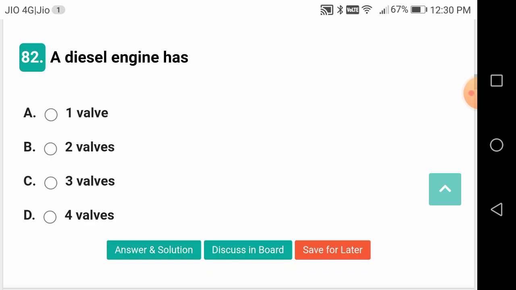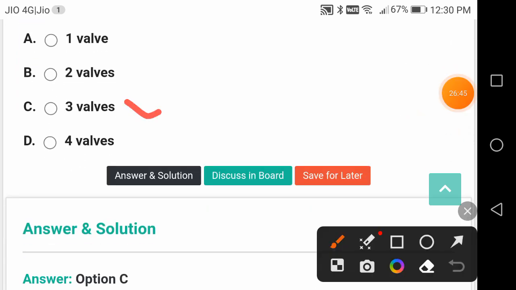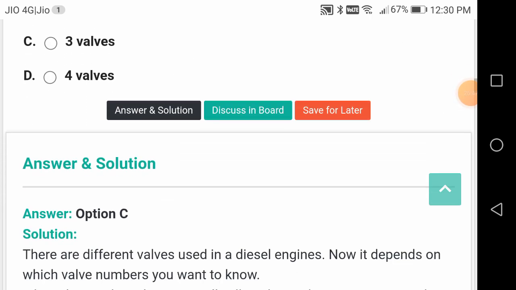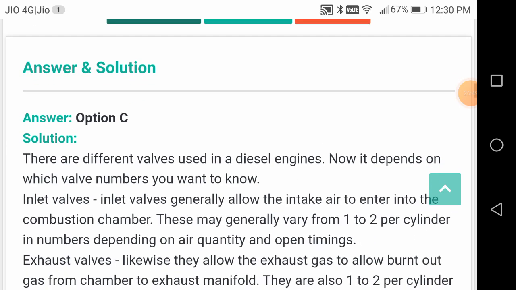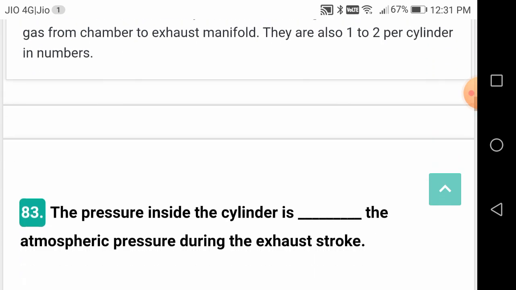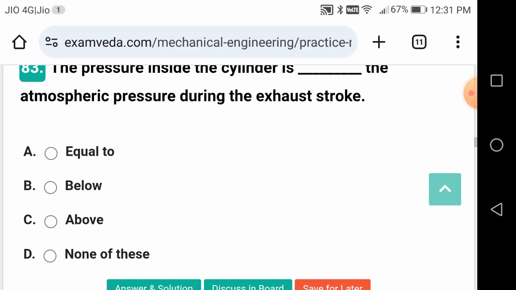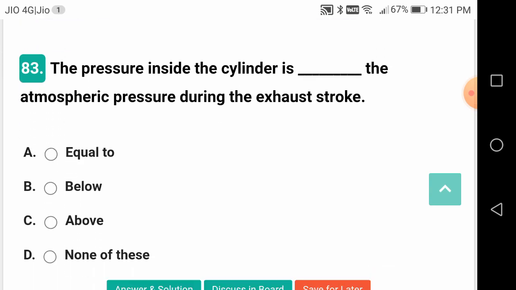A diesel engine has how many valves? It has 3 valves. Normally 4 valves, friends. 2 valves, inlet valve and exhaust valve. Sometimes 4 are also used, 2 inlet valves and 2 exhaust valves. But he is saying 3.